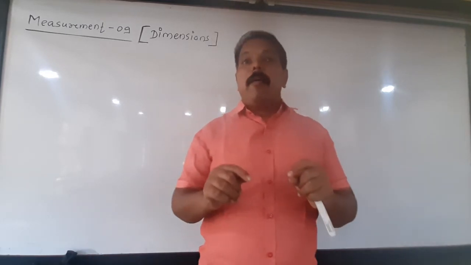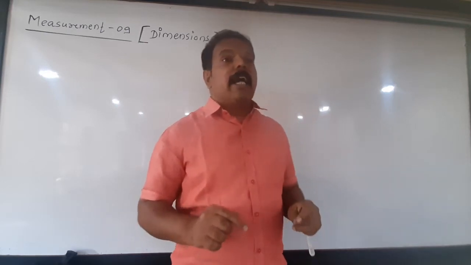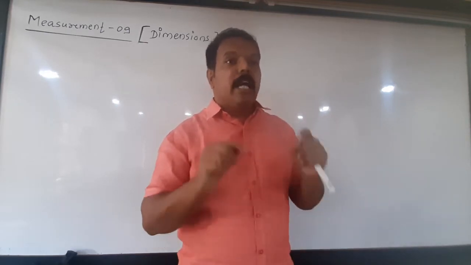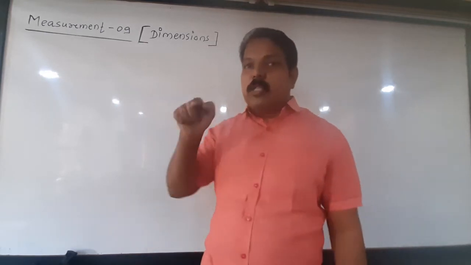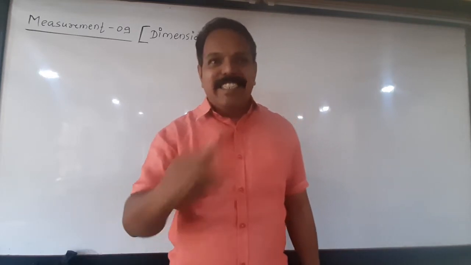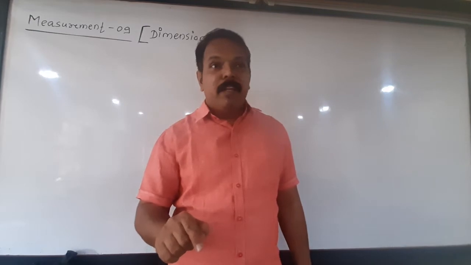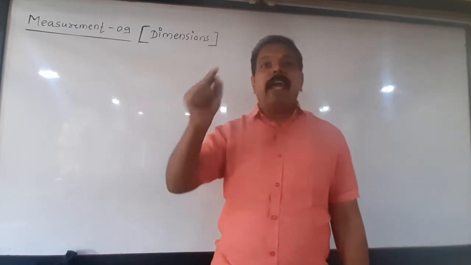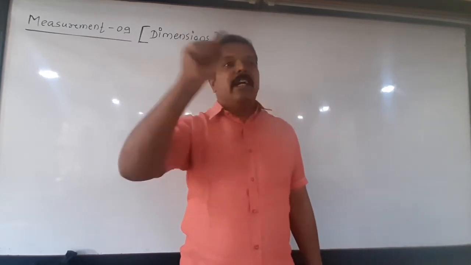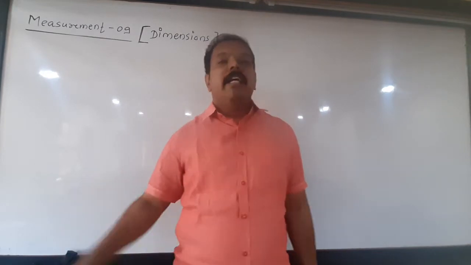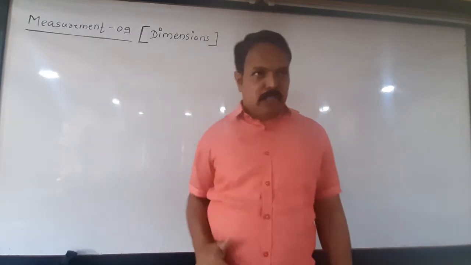The question arises, can we express each and every derived quantity in terms of fundamental quantities? The answer is yes. And that method of expression of any derived quantity in terms of fundamental quantities is called dimensions.